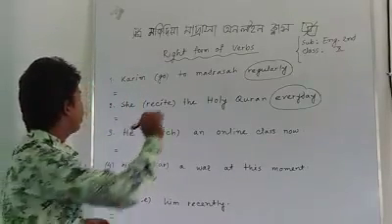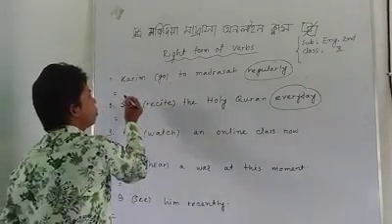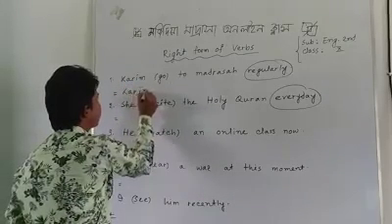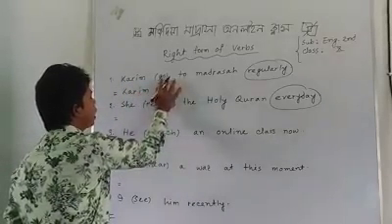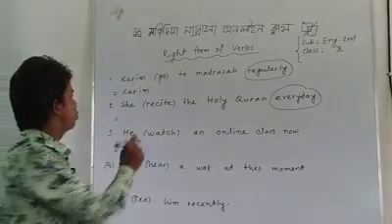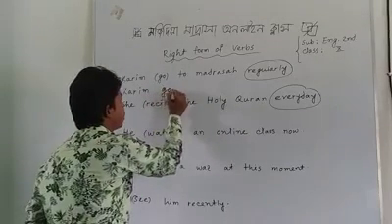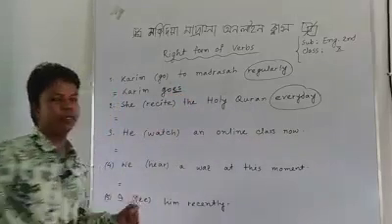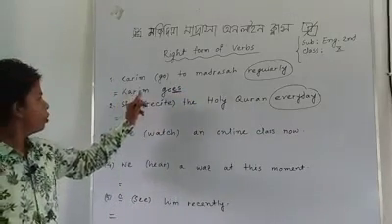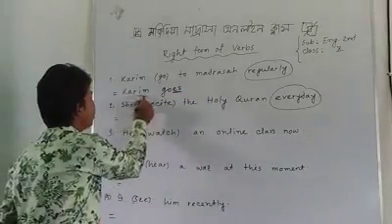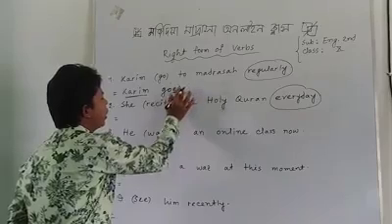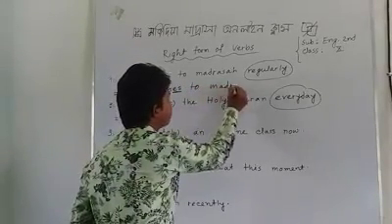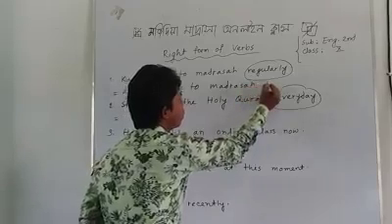Then we are solving this first sentence. Karim is the subject. Then the verb is go. Here we will add es, because the subject is Karim. Karim goes to madrasa regularly.